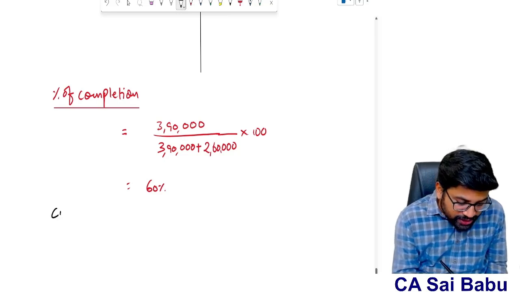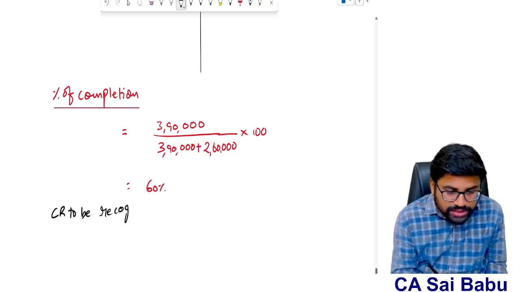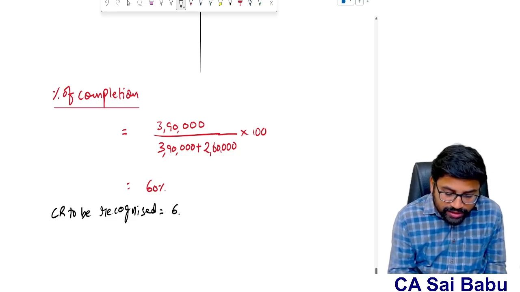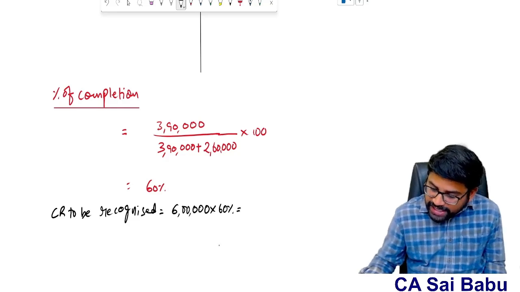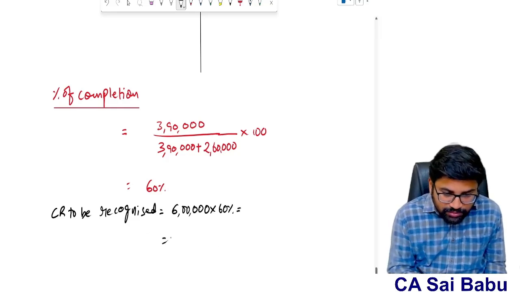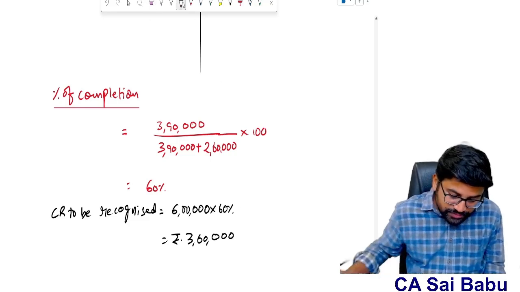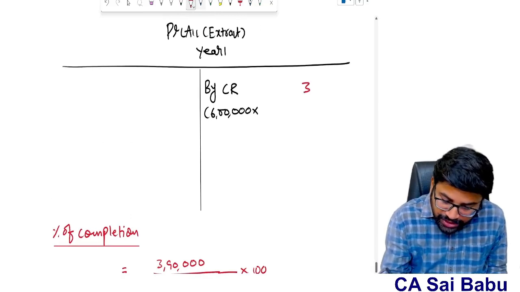That means the contract revenue to be recognized. What is the contract revenue to be recognized, sir? Total contract revenue is 6 lakhs. The contract is 60% completed. So 6 lakhs into 60% will be rupees 3,60,000. This is the revenue to be recognized. So in the P&L account, we will recognize 3,60,000.